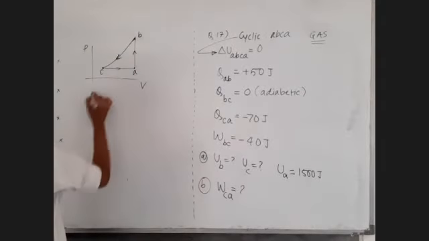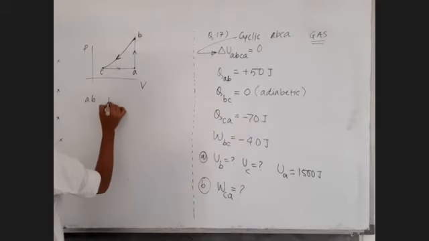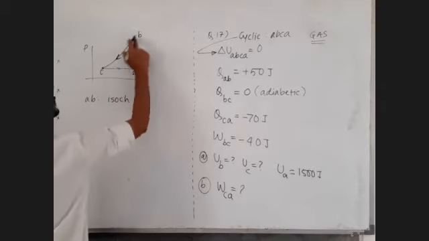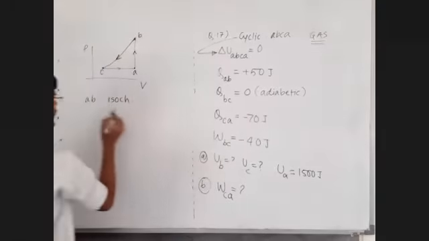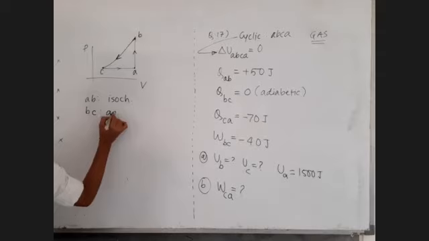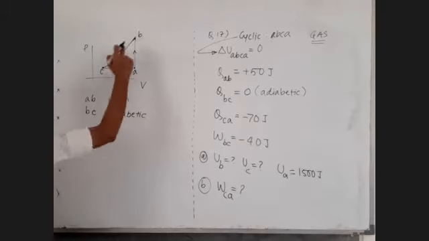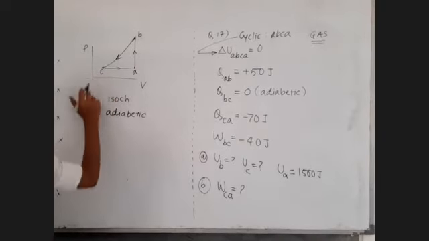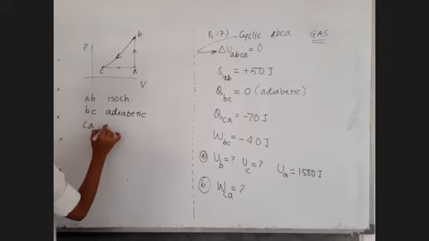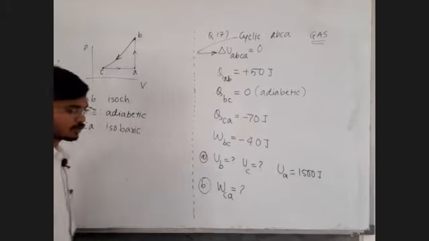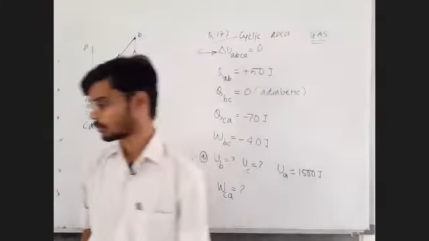So A to B by observation is isochoric, B to C is given as adiabatic, and C to A by observation is isobaric.